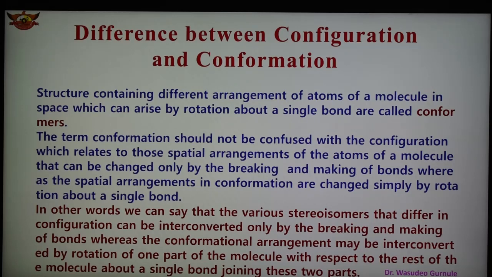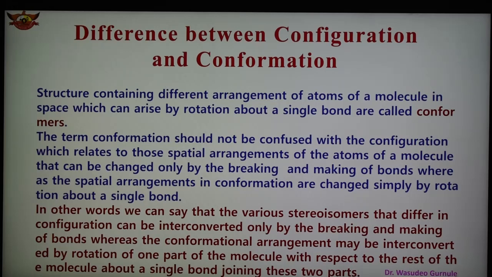The term conformation should not be confused with configuration, because configuration relates to those spatial arrangements of atoms of the molecule that can be changed only by the breaking and making of bonds, whereas the spatial arrangements in conformations are changed simply by rotation.